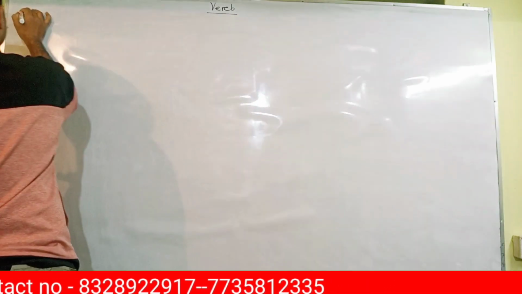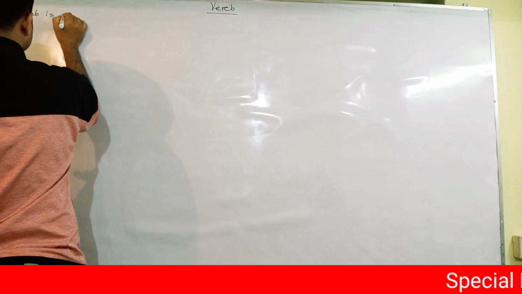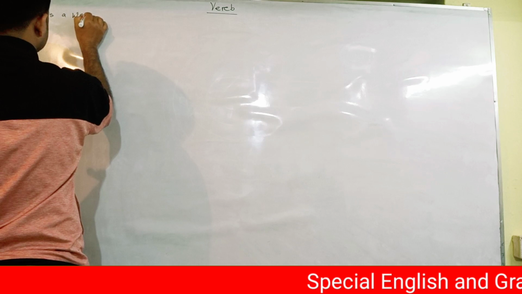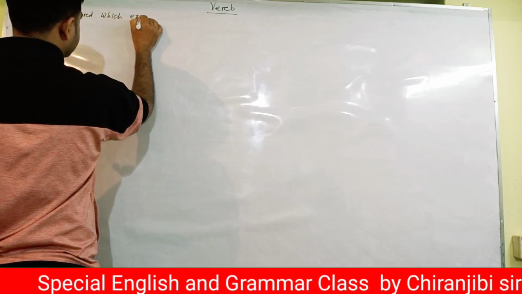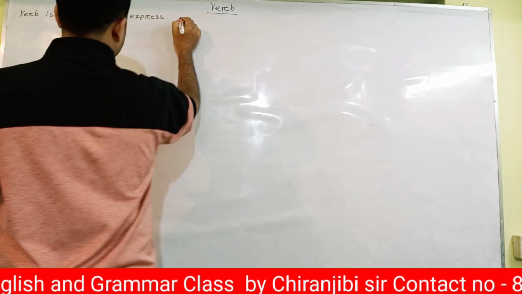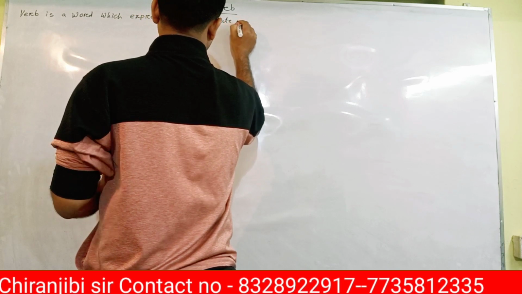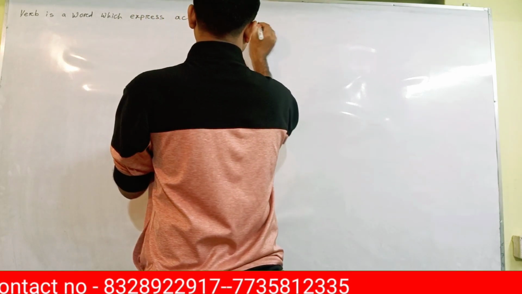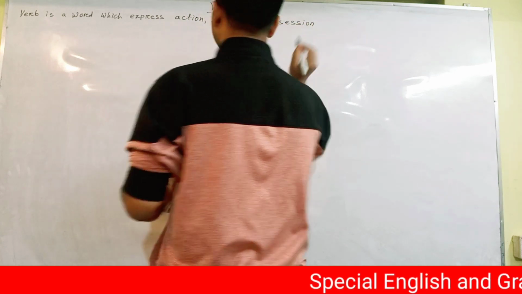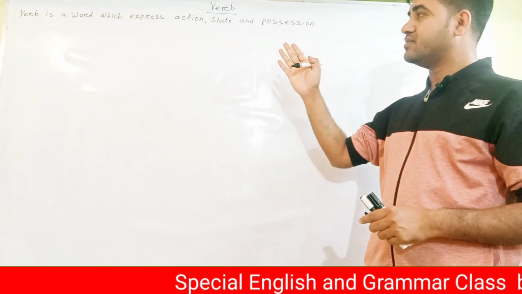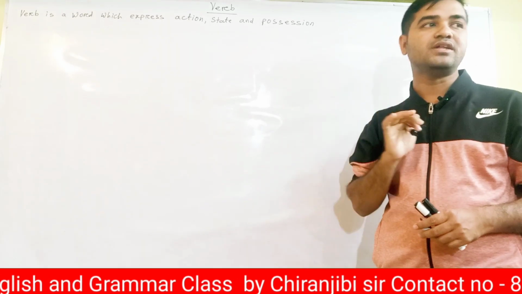So, what is verb? Verb is a word, write down, which expresses action, state, and possession. That is a verb. Any word which, listen to me, expresses action, state, and possession, that is a verb.